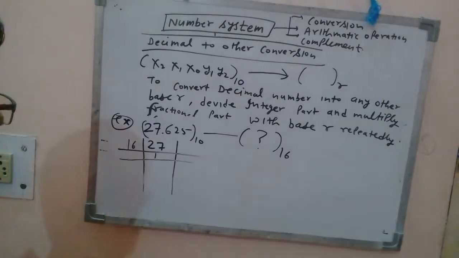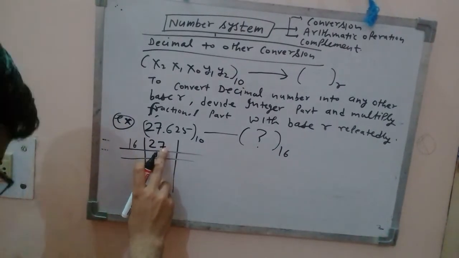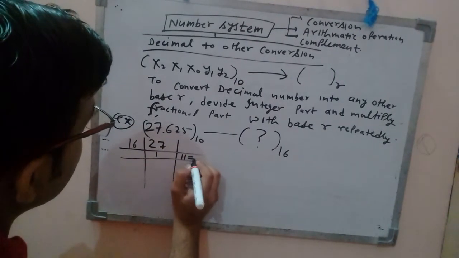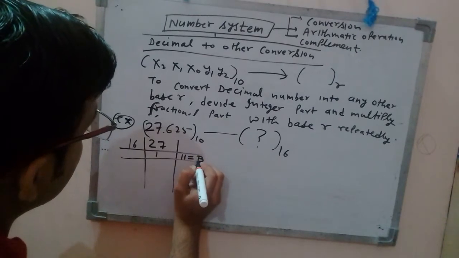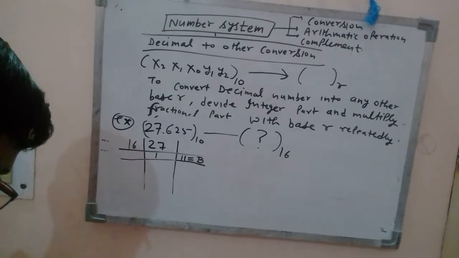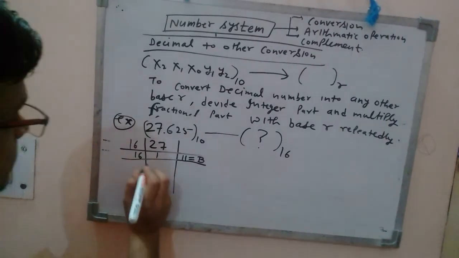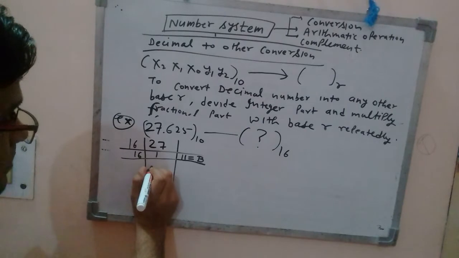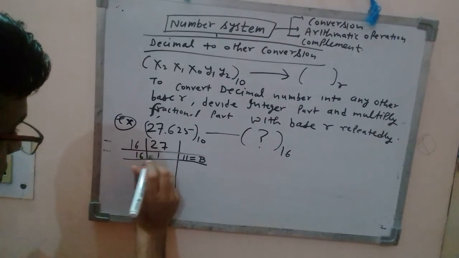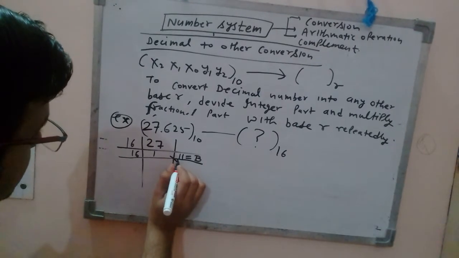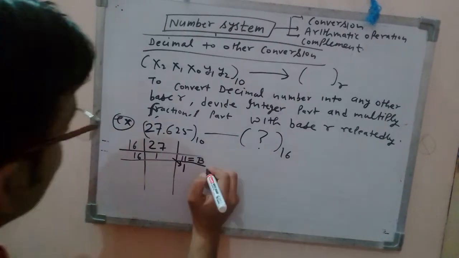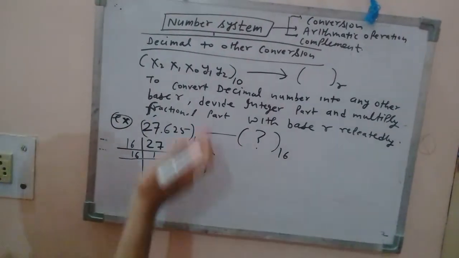16. What's the remaining here? What's the remaining? 11 is the remaining, right? So 11 in hexadecimal will be represented by the English letter B, right? B. So write B here. So again divide by 16. So 1 by 16, right? This is a number which is less than 16, so that means it will not be divided. So the final remainder will be 1 here, right? So you will go from bottom to top, right?